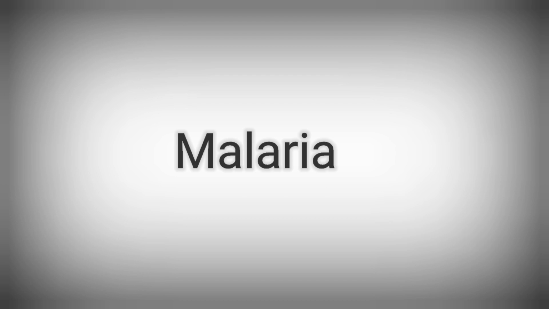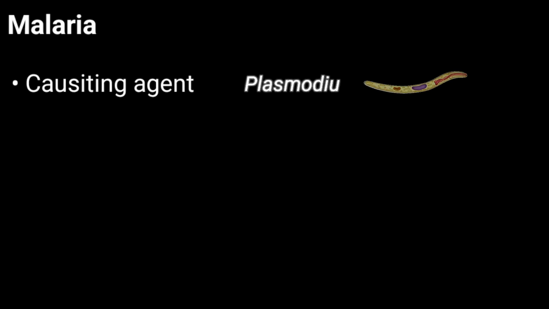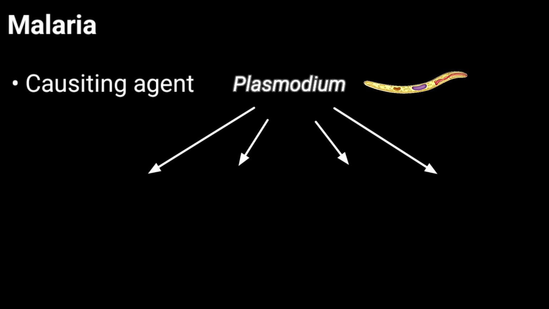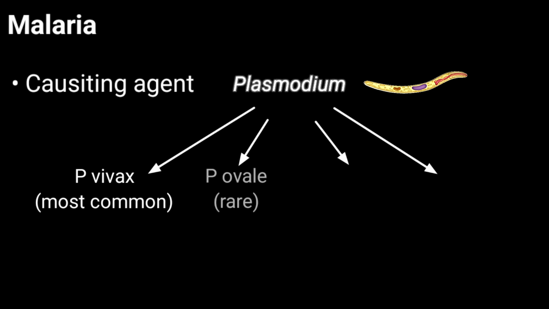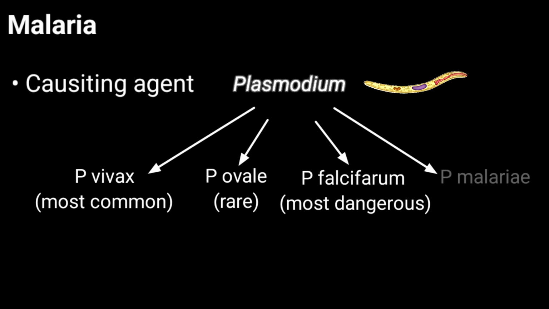Malaria. Let's first start with a basic introduction. The protozoan which is responsible for malaria is Plasmodium. There are 4 species of Plasmodium responsible for this disease, namely Plasmodium vivax, the most common causative agent, Plasmodium ovale, Plasmodium falciparum, and Plasmodium malariae.